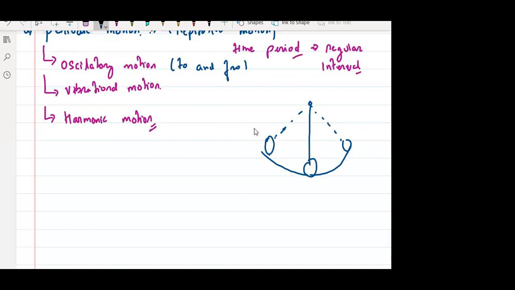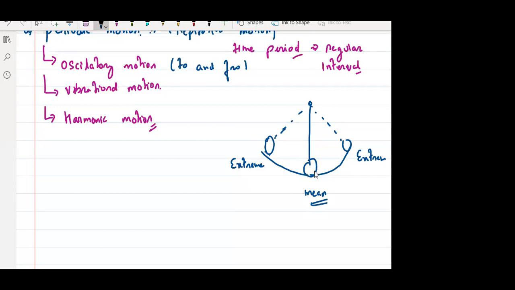Right? These are the two extreme positions. Very good, Madhva. See, these are the extreme positions. The maximum position is your extreme position. This position is called the extreme position, and this position is called the mean position. Right? Mean position.